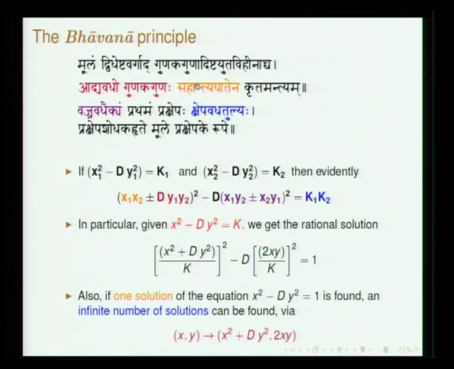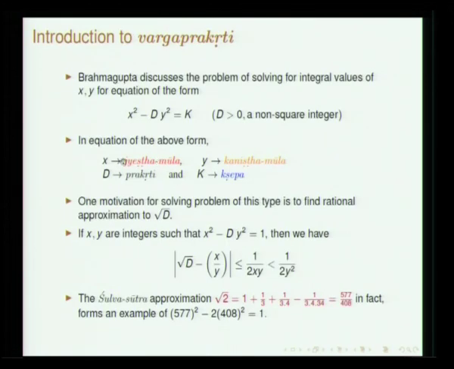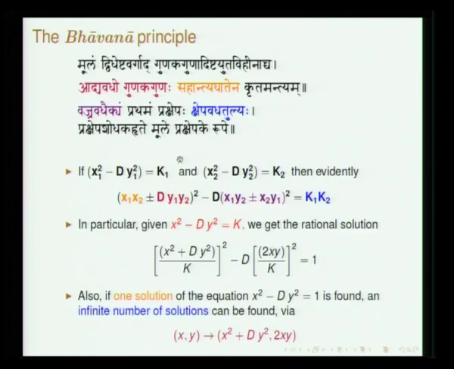This set of verses basically describes three important things. One is defining the Varga Prakriti equation. The second and the third lines give the Bhavana principle, and of course a special case in the third when k is equal to 1. The fourth line basically gives that. So, let us try to understand the terms employed in this verse.